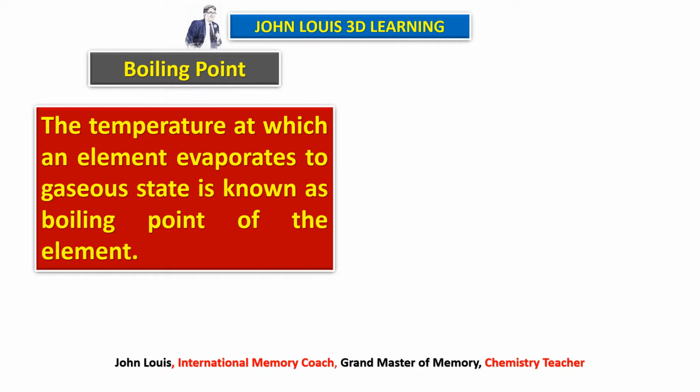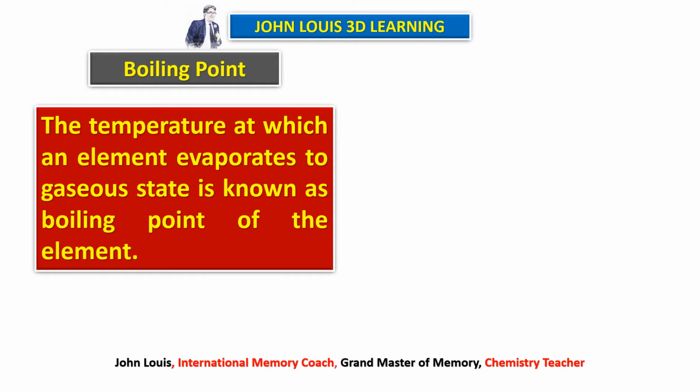Is it clear? Okay, you may ask me, some of the elements are already gases. How can they boil? For example, chlorine is a gas. Already it is a gas, then why should we heat it in order to evaporate it? We should not see only the current temperature.